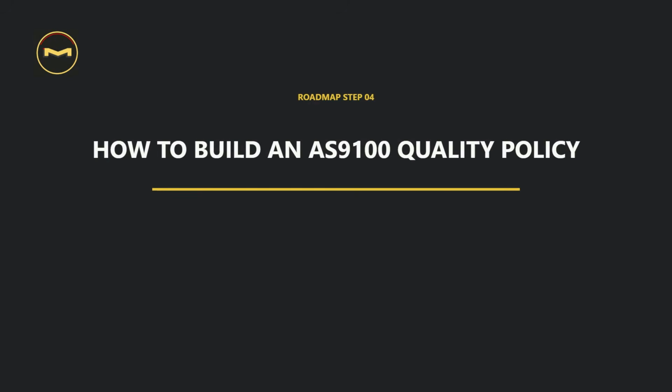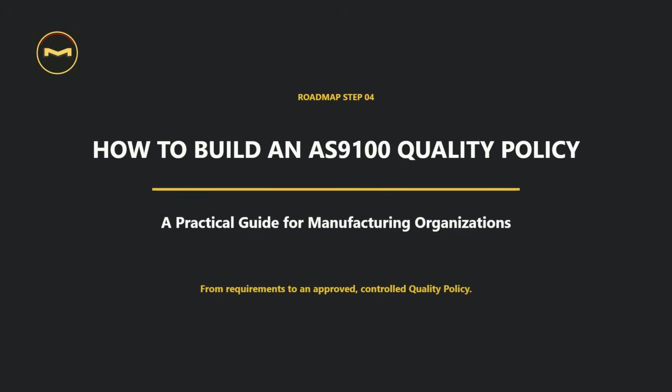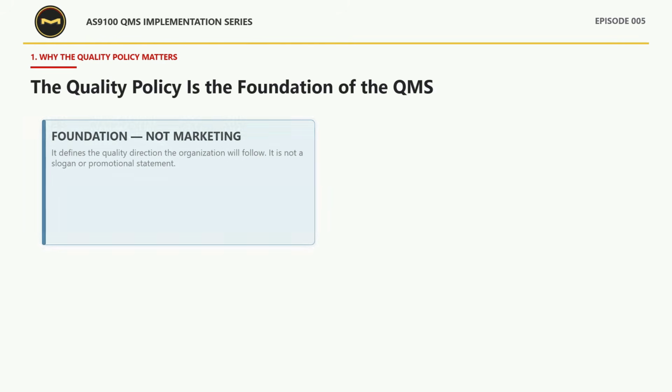Welcome to Episode 5 of the AS9100 Quality Management System Implementation Series. In this masterclass, we'll turn the standard's requirements into an approved, controlled quality policy that a manufacturing organization can actually use. Before we write anything, let's be clear about why the quality policy matters.